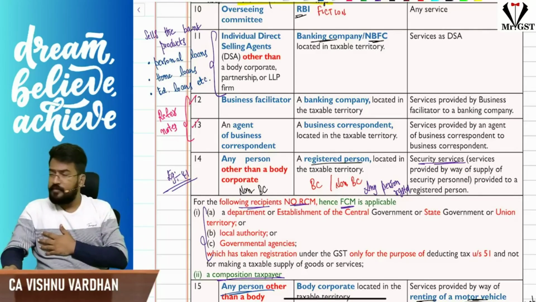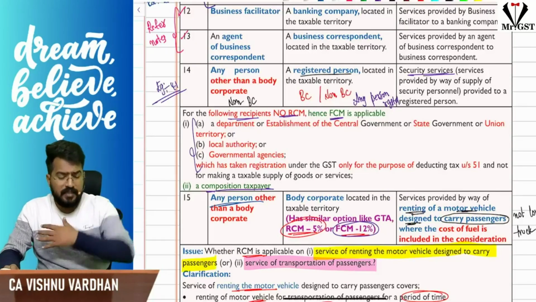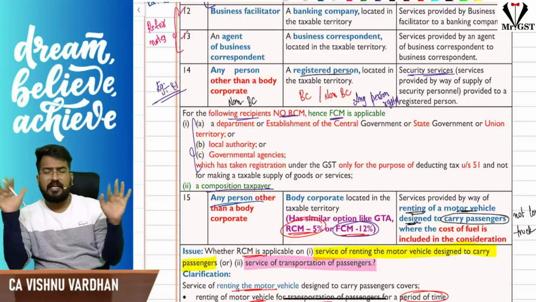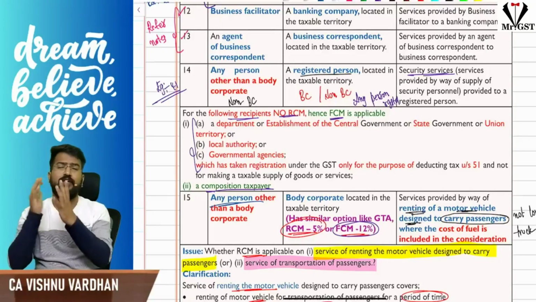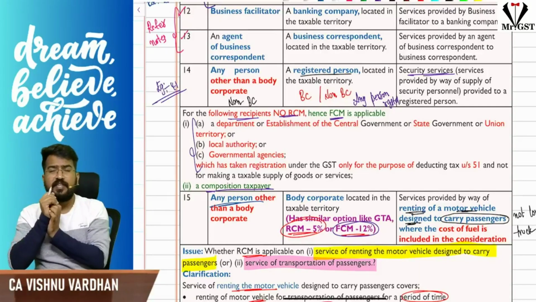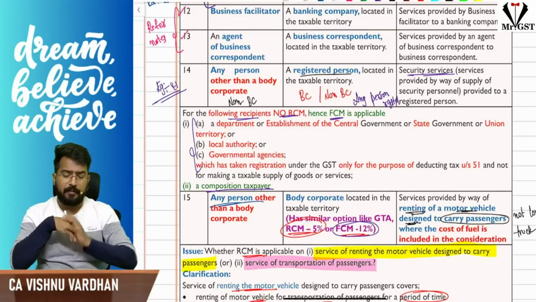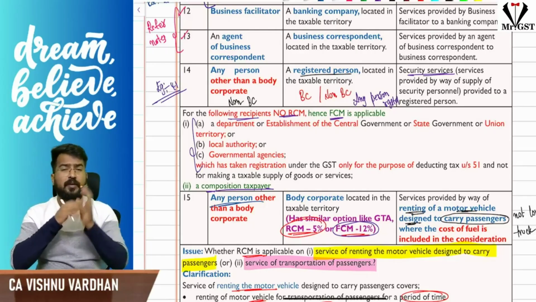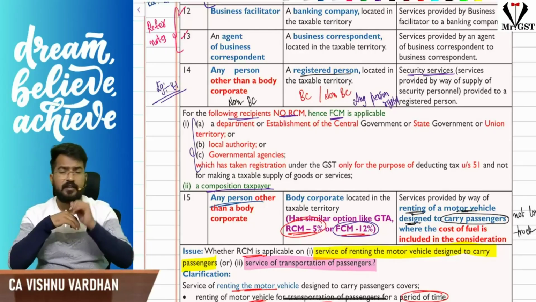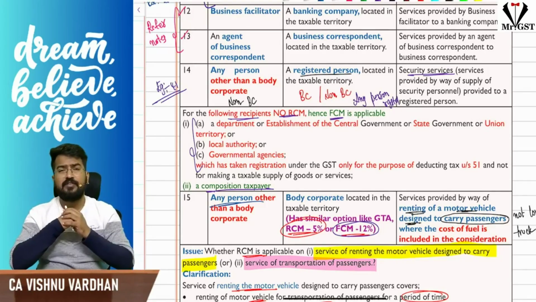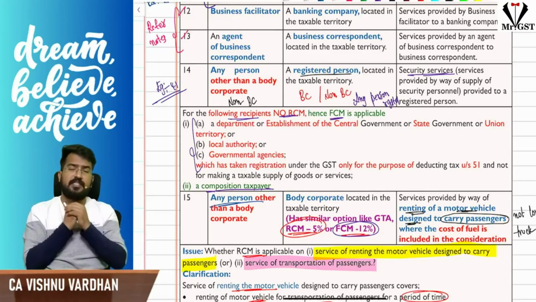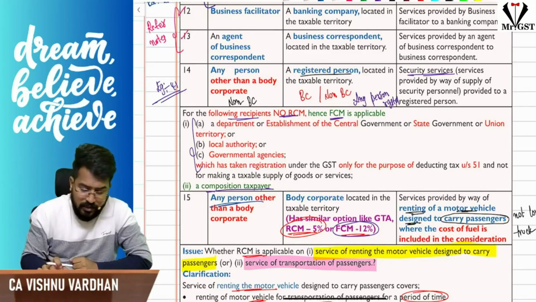Next, the business facilitator and business correspondent, related to the banking sector. Just remember the technical words; let us not worry about their in-depth meaning. A business facilitator providing services to a banking company: the banking company is liable to pay GST. But a business correspondent providing services to a banking company is not covered under reverse charge mechanism. It is under forward charge. So then what is covered under reverse charge? The agent of a business correspondent providing services to the business correspondent is covered under reverse charge.